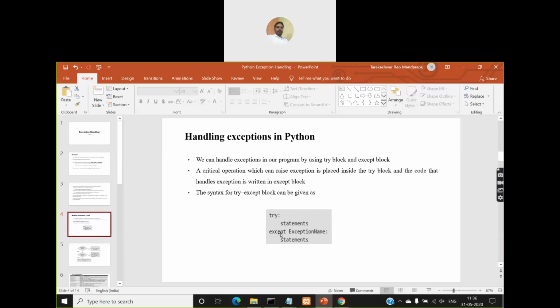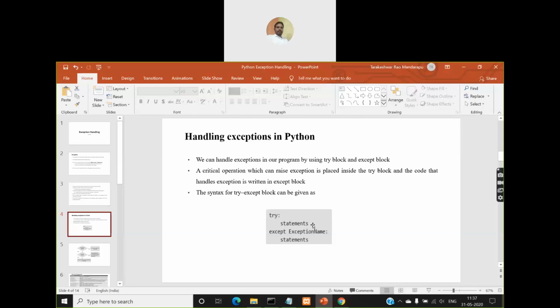Now if you look at the syntax for the try and except blocks, this will be the syntax. You will have a try keyword followed by a colon symbol. We need to use a colon symbol whenever we want to start a new block of statements. We have done it for functions, classes, if statements, else statements, all these things. In the same way, for a try block, after the try keyword you need to give a colon symbol, and then within the block you need to give indentation.